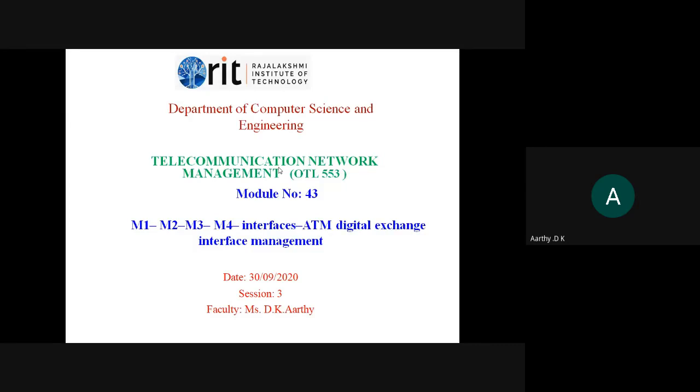We were looking at M1 and M2 in the last class, and today we'll be looking at M3 and M4. As you know, M1 and M2 are from the end user to the private network and to the private ATM system. M3 is between 2 public network management systems, and M4 is between a public network management system and a public ATM system. ATM system means it will have ATM elements like ATM workstations and ATM switches.